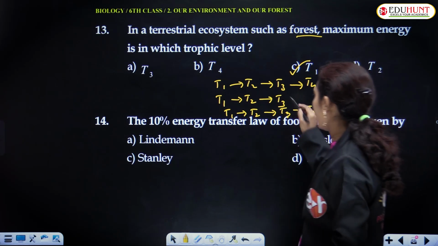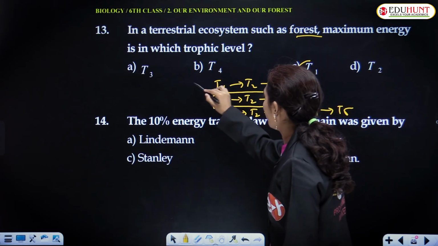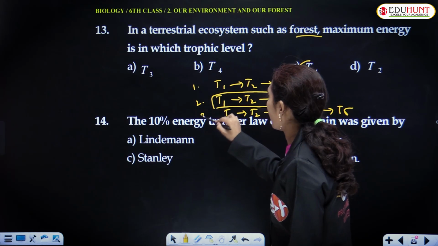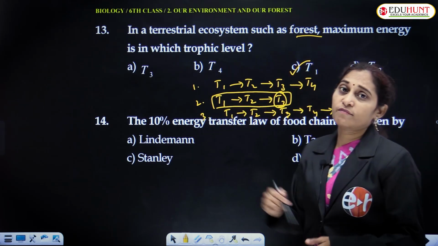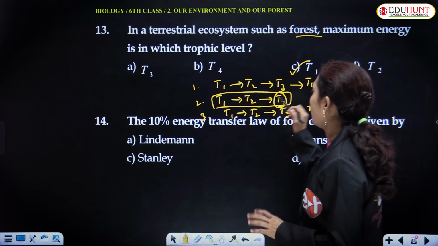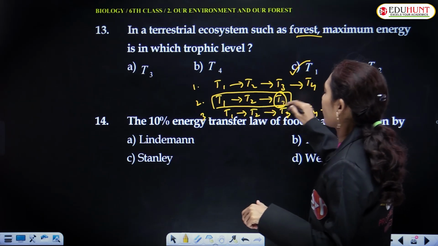T3, this food chain. If we mark them as 1, 2, 3, then the second food chain, because it is the shorter chain, has more energy.